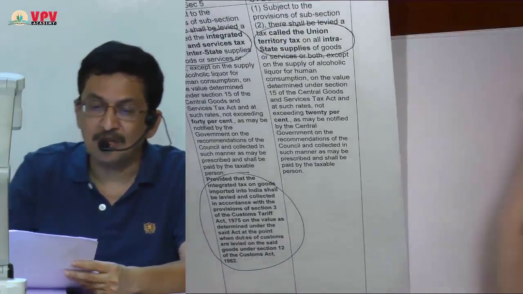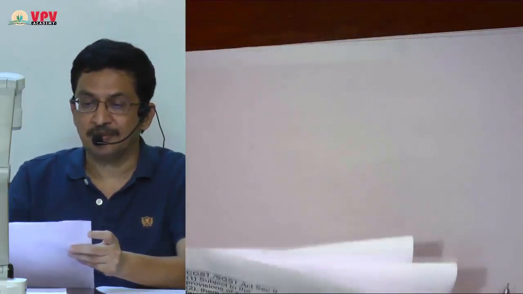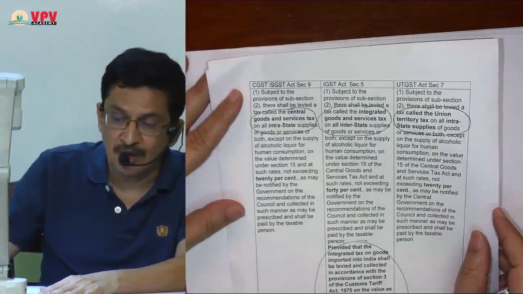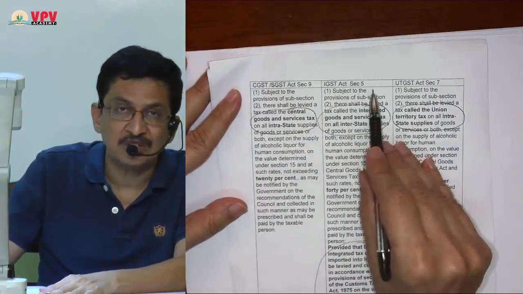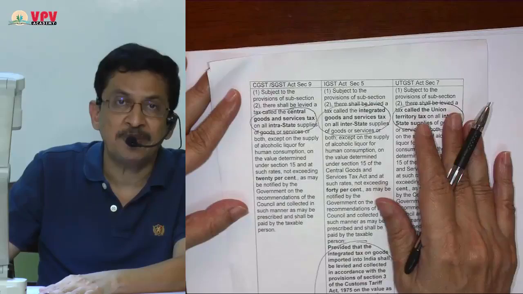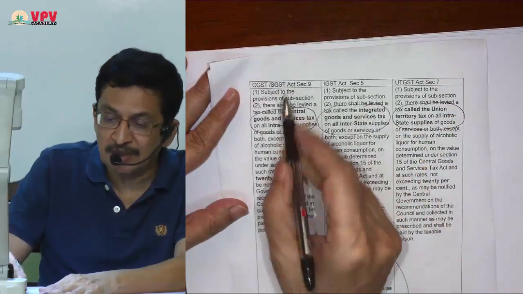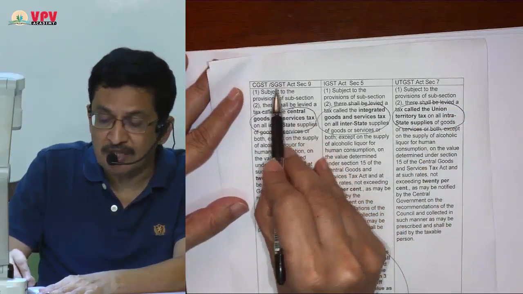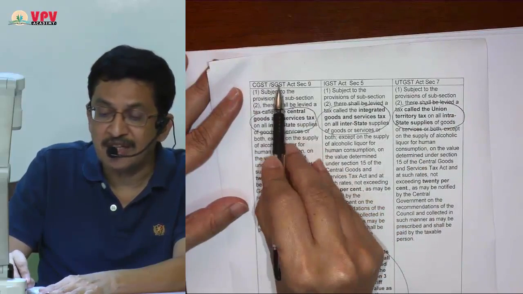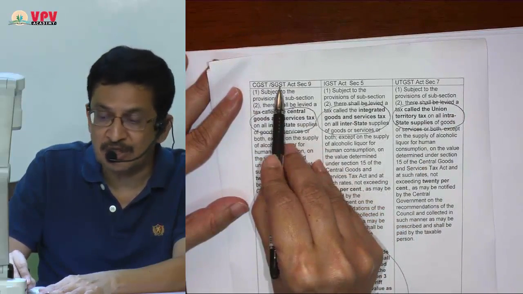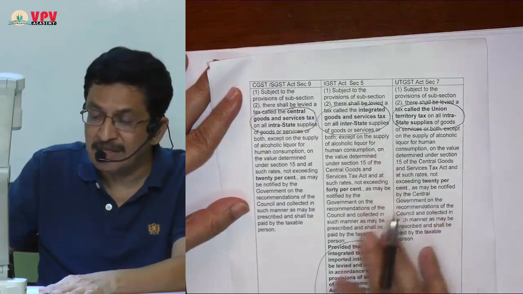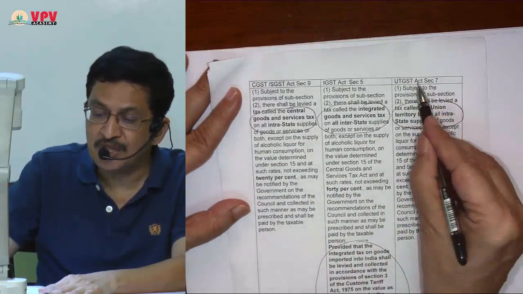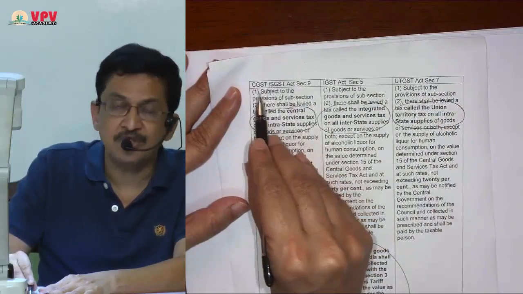Now I come to the third page of the annexure, and mind you, these are charging sections, and if you see the charging sections, they are just copy paste of each other. For example, the CGST Act and SGST Act are copy paste of each other. The IGST Act has minor differences, and the UTGST Act is also a copy paste of the CGST Act.